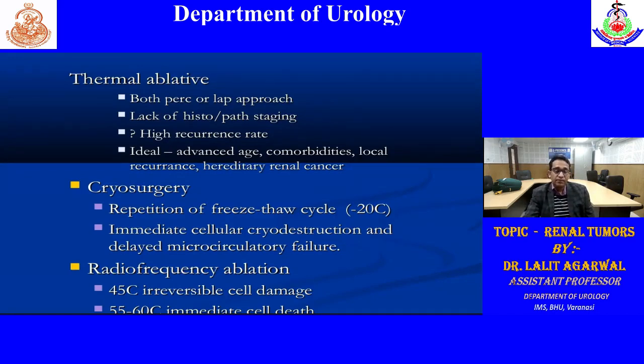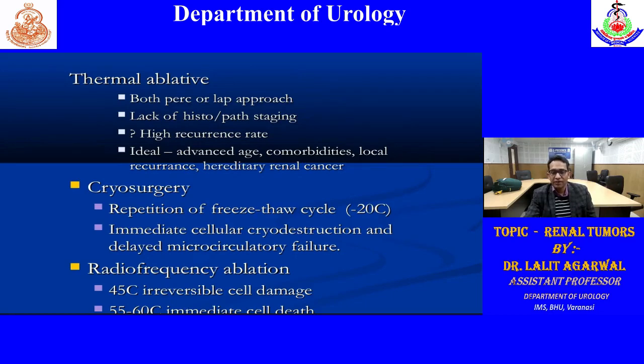But what is the problem with the thermal ablative therapy? As in the partial nephrectomy, we have tumors, so there will be a lack of histopathology or staging. And there are high chances of recurrence as compared to radical surgery. So these are preferred in case of advanced age, comorbidities, local recurrence, or hereditary multiple tumors. So two options: cryosurgery or radiofrequency.